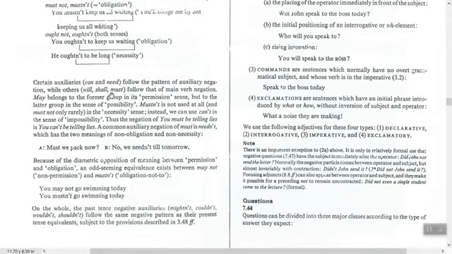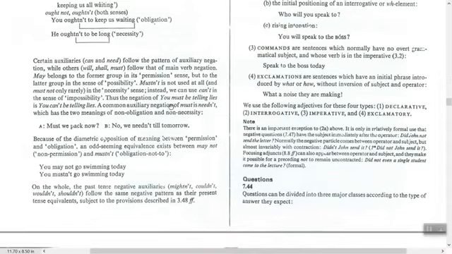Here we have a comparison. Certain auxiliaries, can and need, follow the pattern of auxiliary negation, and then the two patterns are auxiliary negation and main verb negation. So can and need follow the pattern of auxiliary negation, while others, will, shall, must, follow that of main verb negation. This is a summary. May belongs to the former group in its permission sense, but to the latter group in the sense of possibility. We talked about this. Mustn't is not used at all, and must not only rarely, in the necessity sense. Instead, we can use can't in the sense of impossibility. Thus, the negation of "you must be telling lies" is "you can't be telling lies".